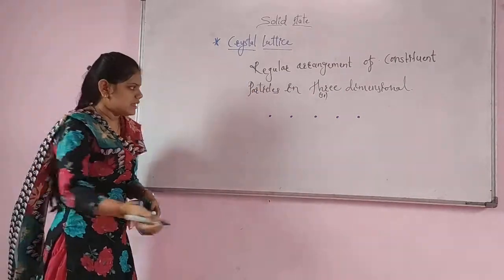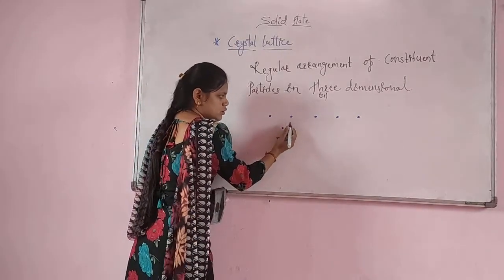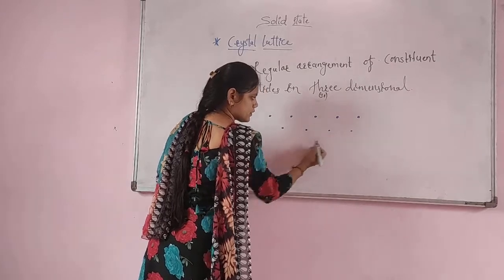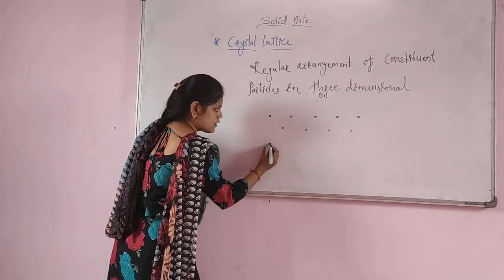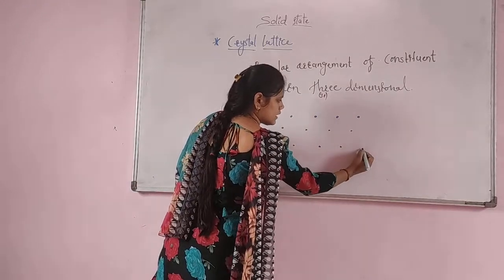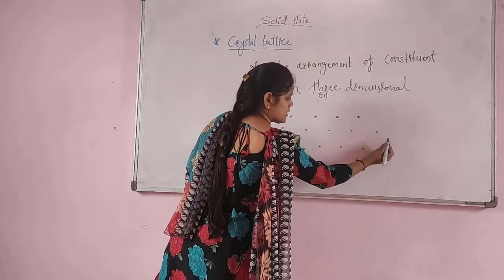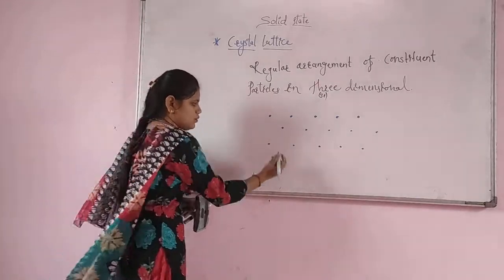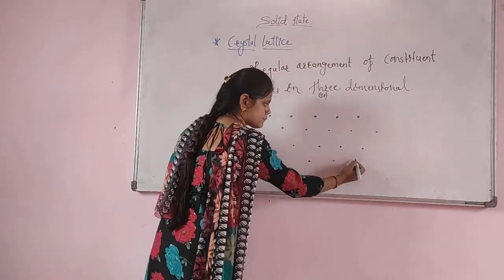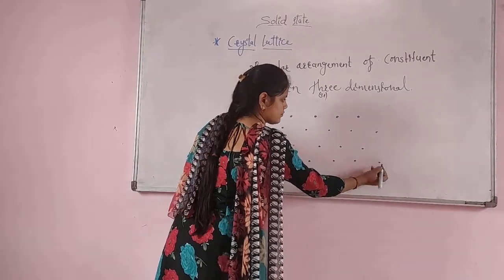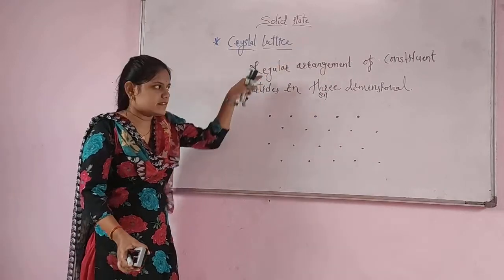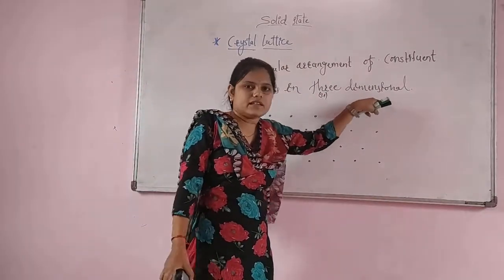The next atom is present in between the two atoms. Now again like this the arrangement of the particles will be present here, and again the same arrangement. So what I told here is that in the crystal lattice the arrangement of particles is in three-dimensional.